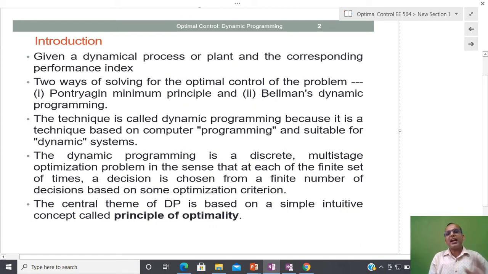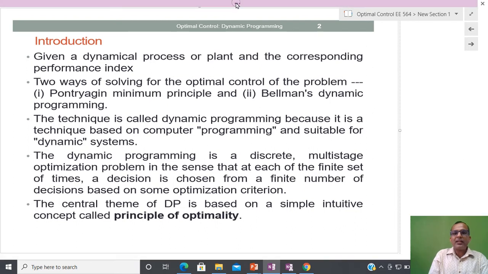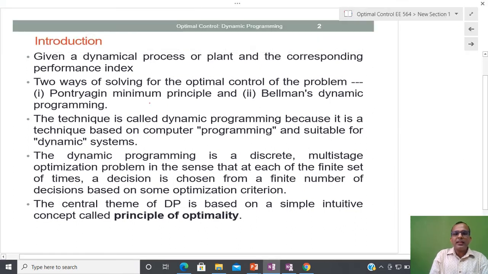There are basically two different ways to solve an optimal control problem. One is called the Pontryagin minimum principle, and the second one is called Bellman dynamic programming. That was actually developed by Bellman.